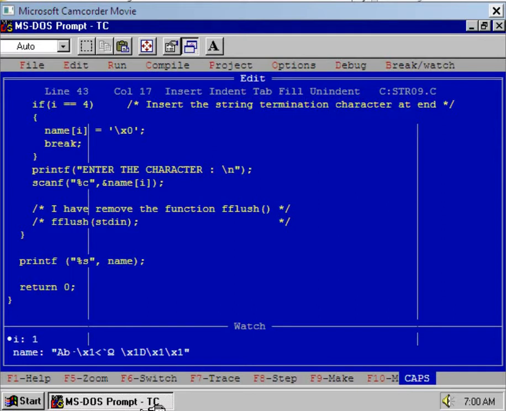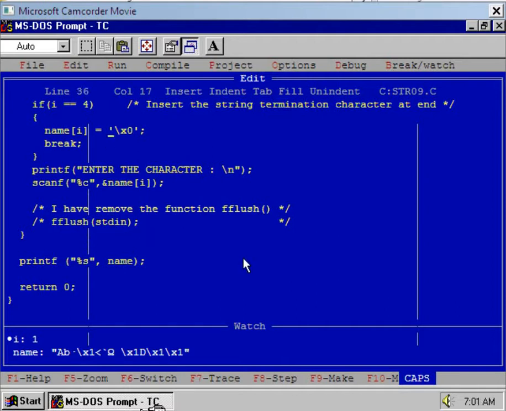Okay. So what is the job of flush? It will clear the input stream or input buffer. Is it clear to you? Now, the next thing is that to show the importance of flush, I have removed that function by placing comment marks before and after flush. So now this executable statement I have converted into a comment, and it is not an executable statement.